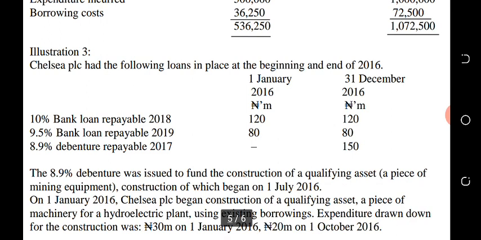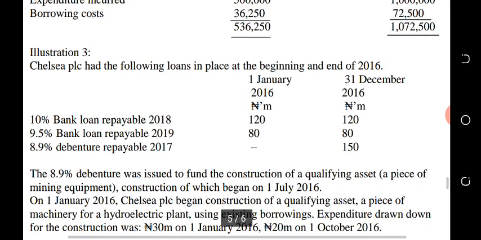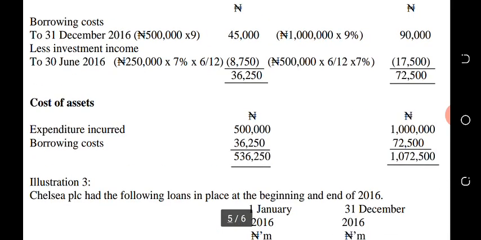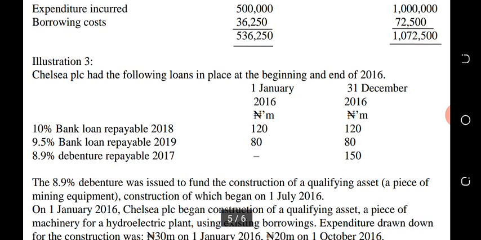Now let's look at illustration 3. Illustration 3 shows us that there is a pool of loans, in which the company takes loans to finance a particular expenditure from existing loans. How do we know the particular interest rate? Remember that we are using a particular effective interest rate, and you have 3 different existing loans for the company. You now use part of it to finance a particular asset.